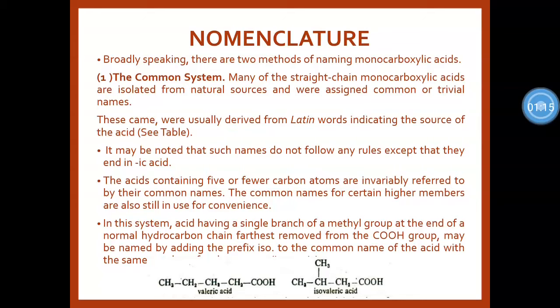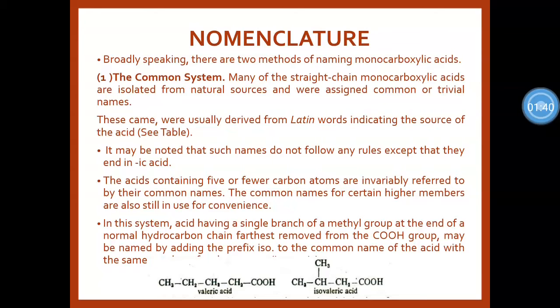In this system, an acid having a single branch of a methyl group at the end of a normal hydrocarbon chain, further removed from the COOH group, may be named by adding the prefix iso to the common name of the acid with the same number of carbons.